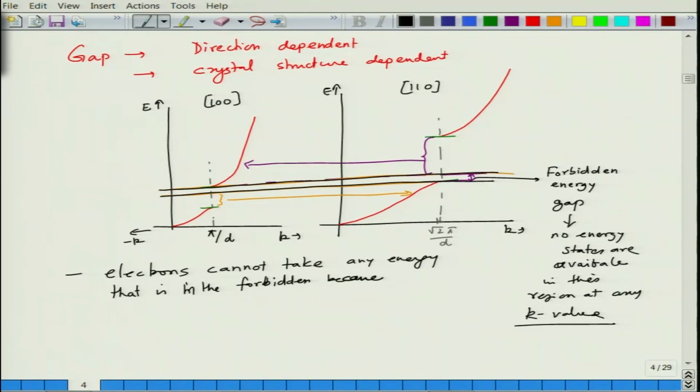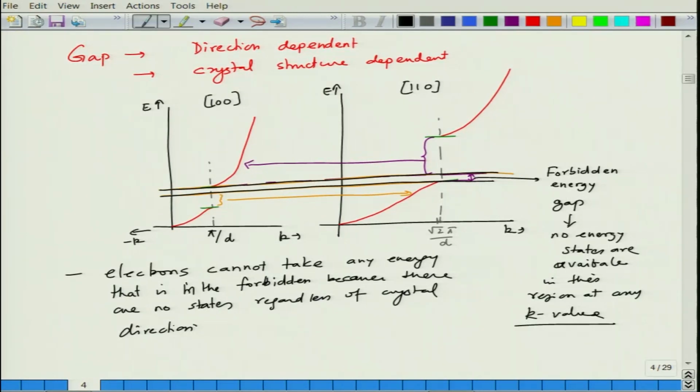because there are no states for it to reside. So this is basically regardless of crystal direction. Okay. So this basically is the reason for the energy gap.